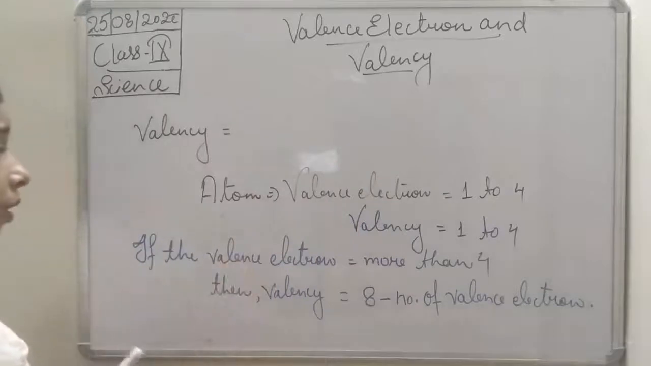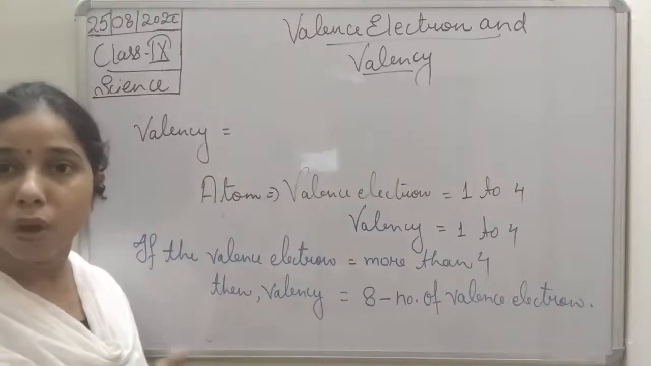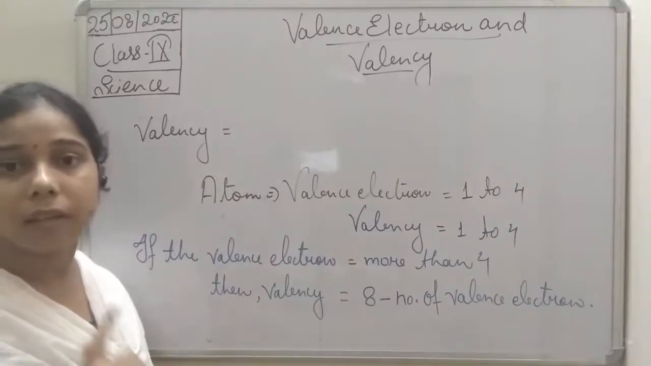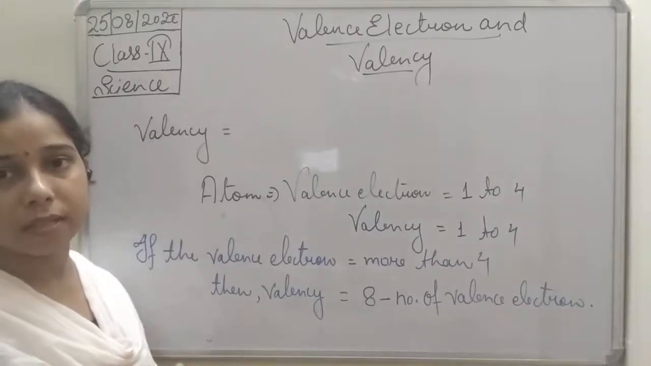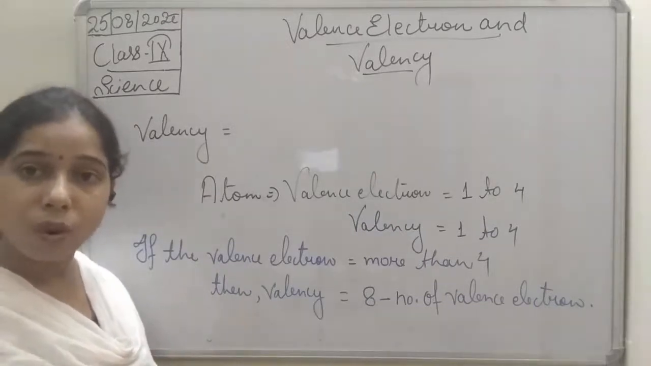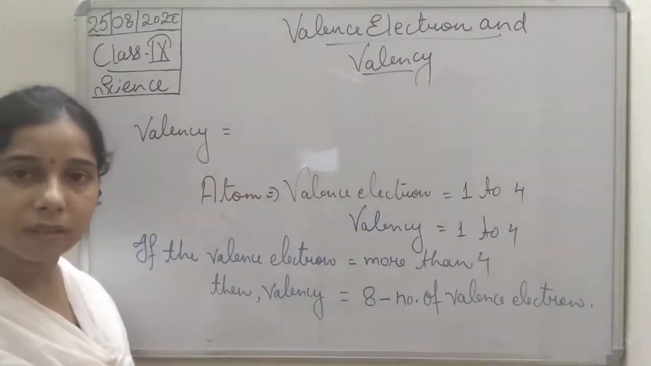So you see here, students, if we want to find the valency, we have to see the valence electrons. Okay, so what is a valence electron? The electrons present in the outermost shell of the atom are known as valence electrons, or the electrons present in the valence shell of the atom are known as valence electrons.